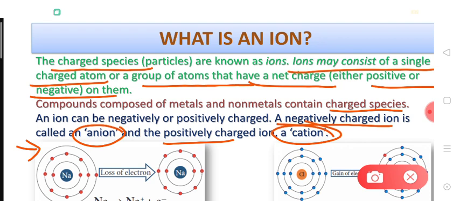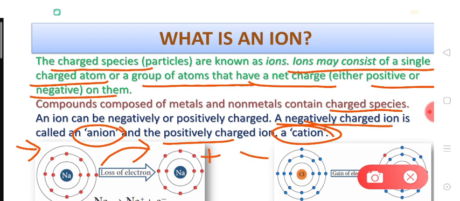Suppose sodium loses an electron, it becomes positively charged and then it is called sodium ion. So when a sodium atom loses one electron, it gains one positive charge and then it will be called sodium ion. And sodium ion, because it is a positively charged ion, this will be called a cation.